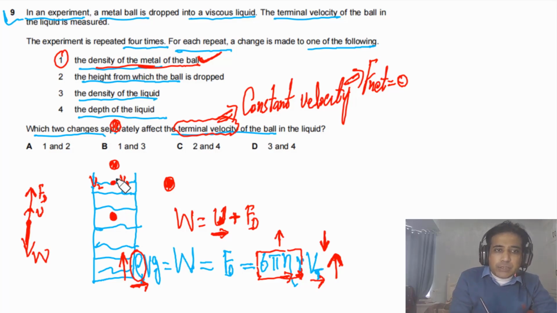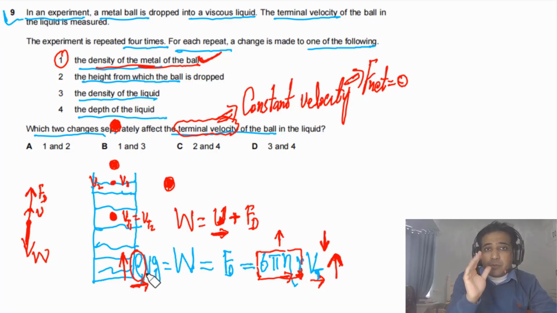I hope you will say that in both cases, whether we drop the ball from this point or from this side, when it finally reaches terminal velocity, that will be the same all the time. So we can say at this point Vt1 will be equal to Vt2. Terminal velocity will be the same. I hope this makes sense to you.